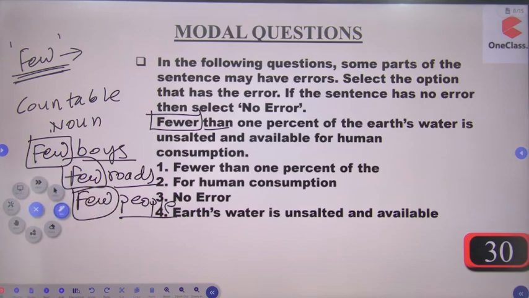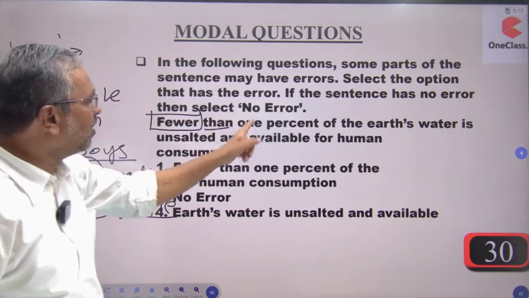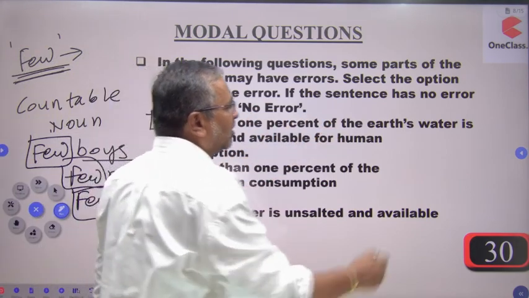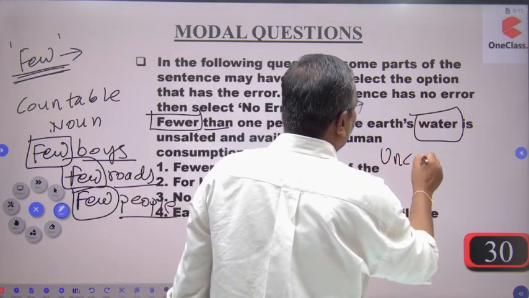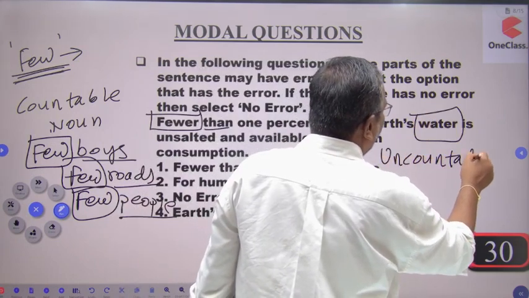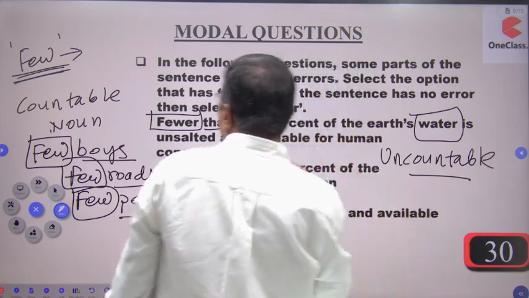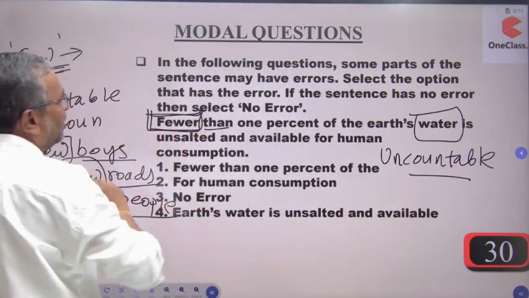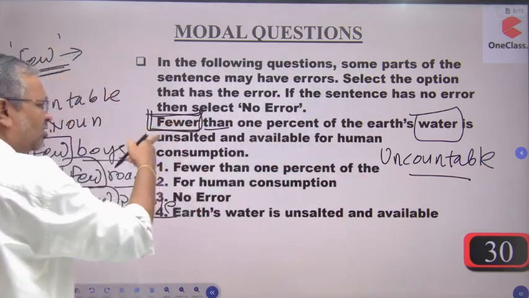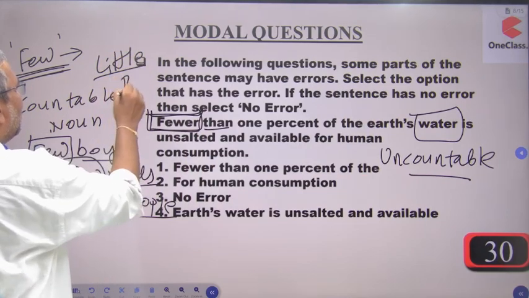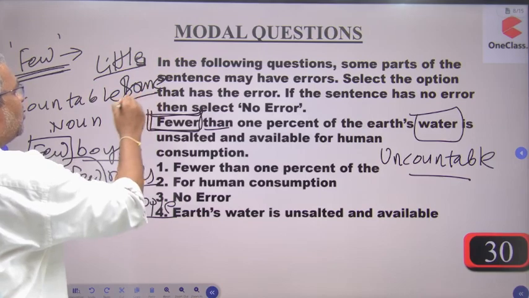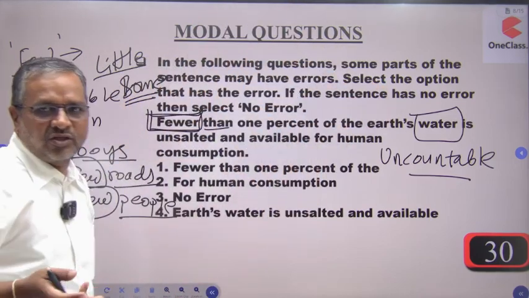But in the statement, fewer than 1% of the earth's water, water is uncountable, and if it is uncountable, you cannot use few over here. You can replace this few by little, or by some, because some can be used before water, just like some water.